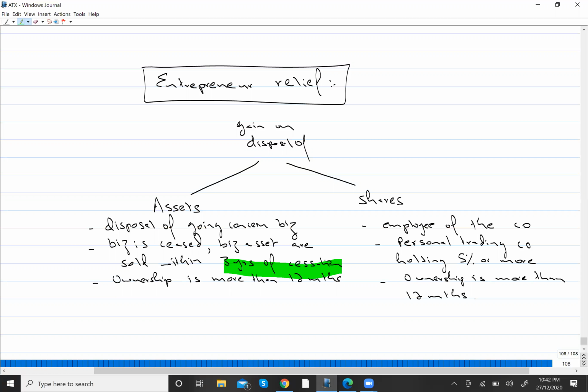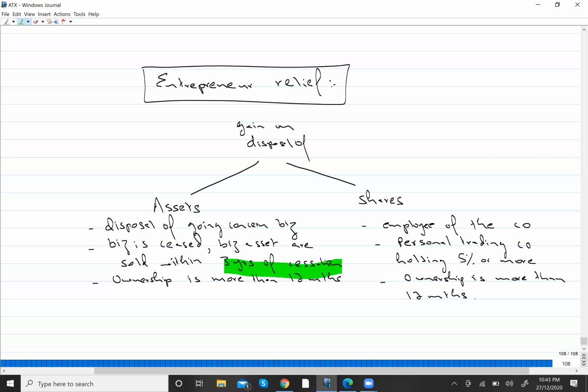It could be that I'm selling a going concern business, which is the first condition: disposal of a going concern business. I'm selling a running business, and this business could include a sole trader business or a partnership business.